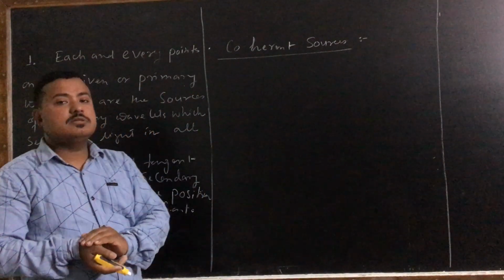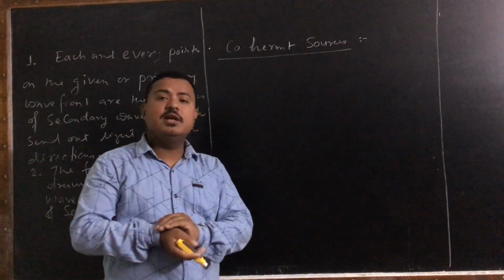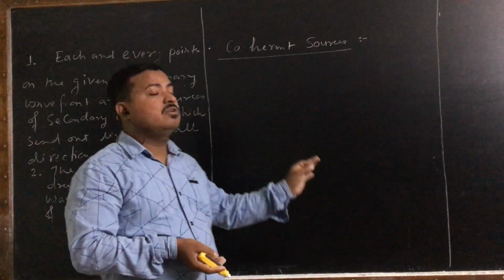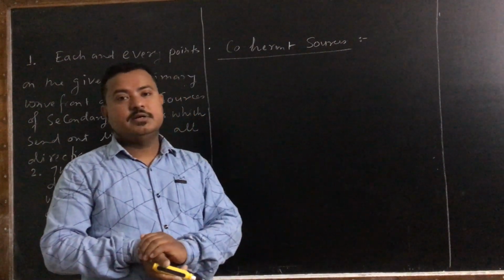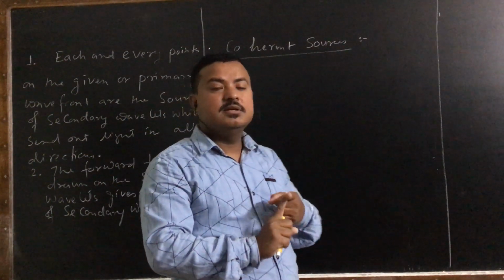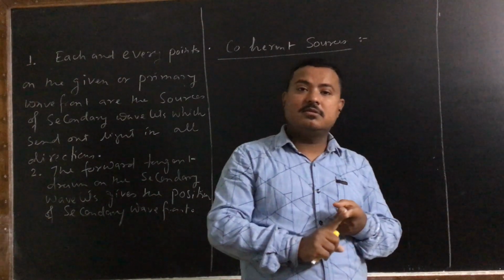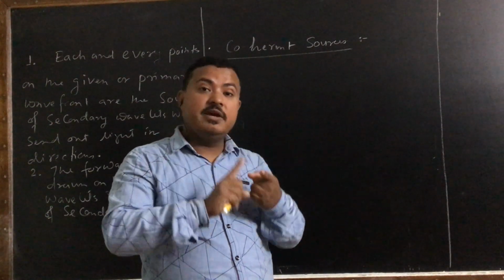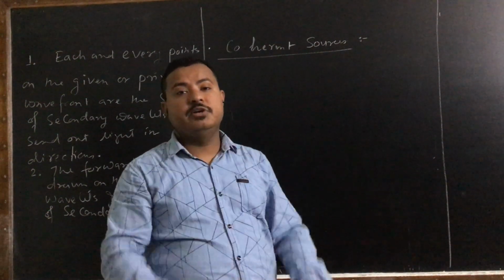If these conditions are fulfilled, then the sources of light are said to be what? Coherent. So the first condition is what? Same frequency. Second is what? Same wavelength. And third is what? In same phase or at a constant phase difference.